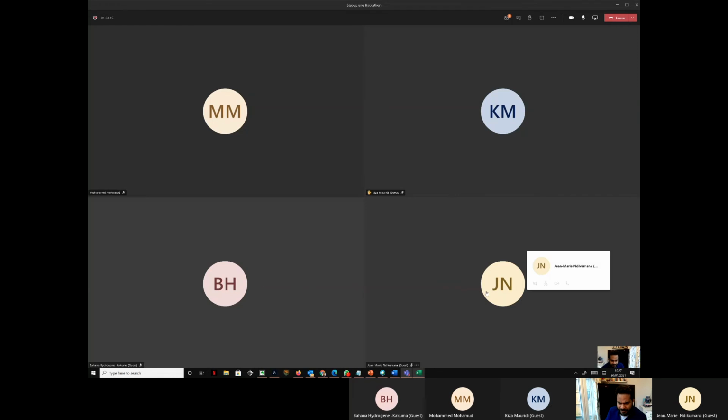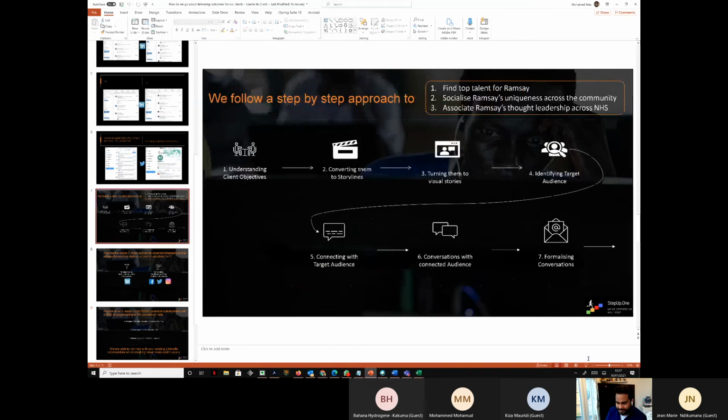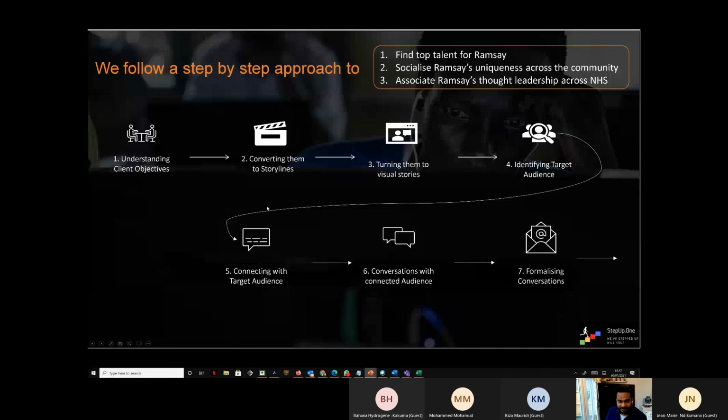So just one more quick point, guys, before I close this call. If you remember our slide, this is a very important slide. We are talking 90% of the time in all our calls about step 4, identifying the target audience. The Excel that we have done basically allows us to do step 4, step 5, step 6, and step 7.